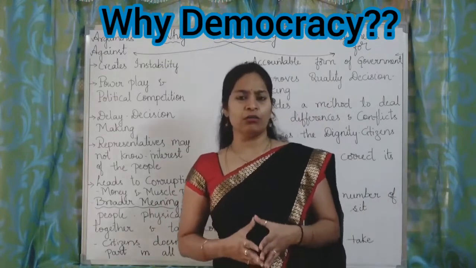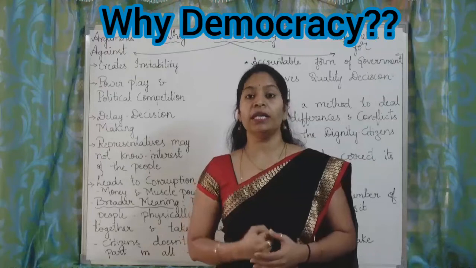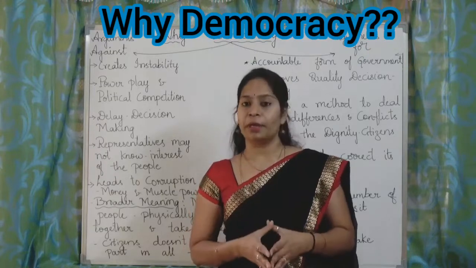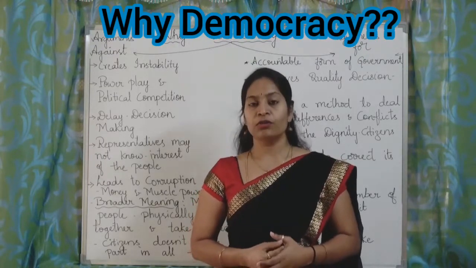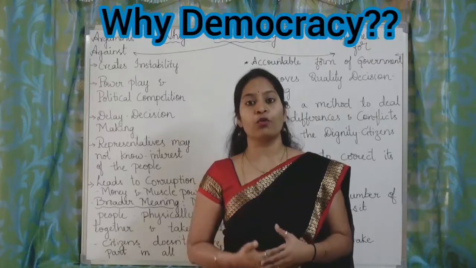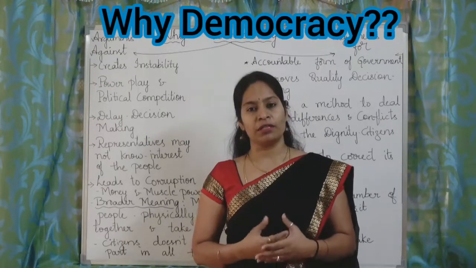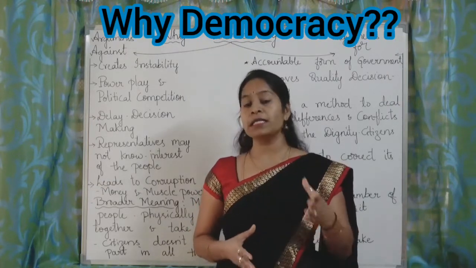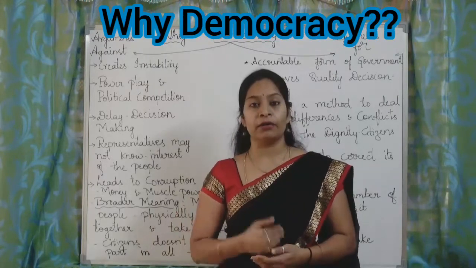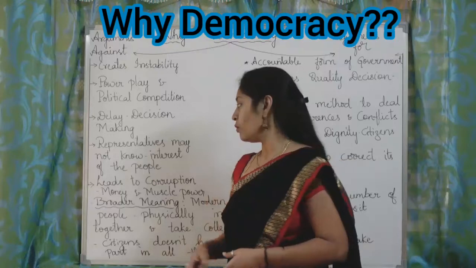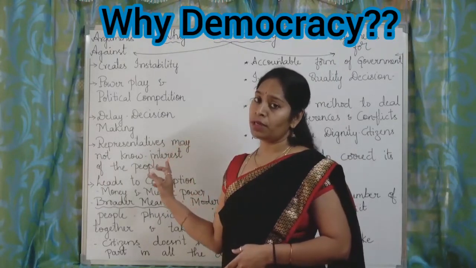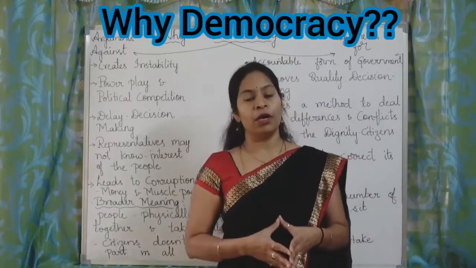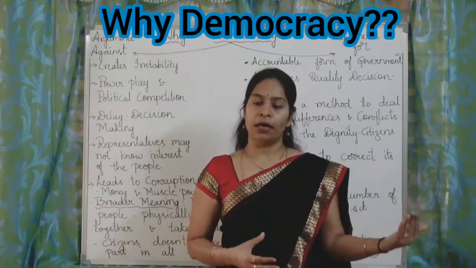Democracy leads to corruption. How? In order to win elections, most of the party members will get involved in bribery, money and muscle power. They will lavishly spend money in order to get votes. They will distribute food, jewelry, saris and money. That leads to malpractices and violence, and this is a hindrance to the feature of free and fair elections. So this is also one of the demerits or disadvantages of democracy: it leads to corruption, and based on money and muscle power, political leaders gain power.